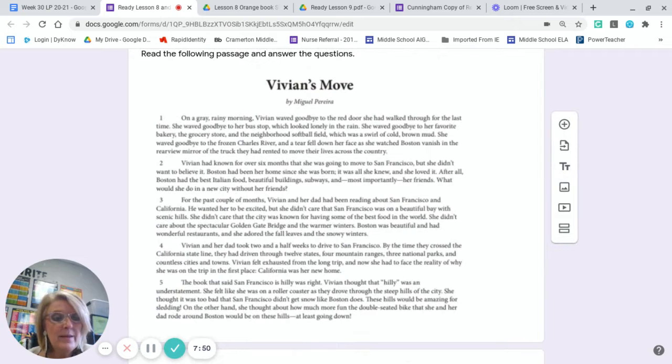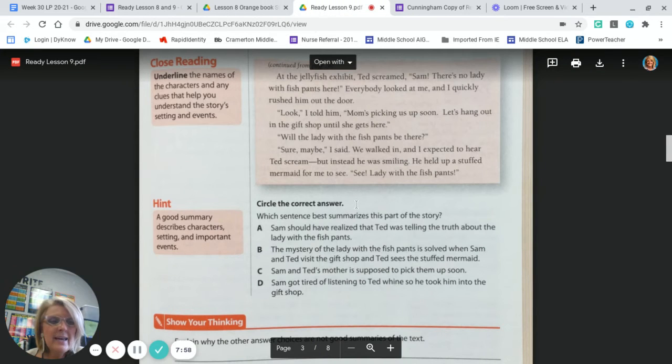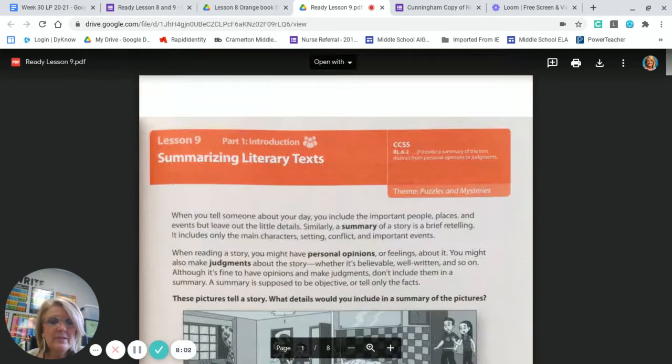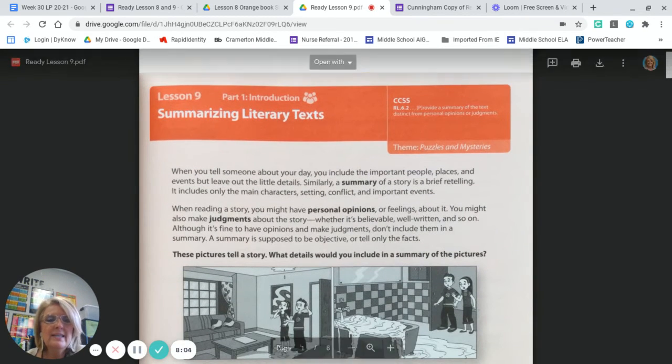So that is going to be the first part of the form you're going to complete today, and you have 5 questions to answer about it. Now, the second part of this lesson is about summarizing. So let's take a look.